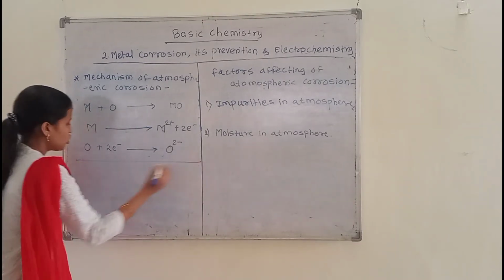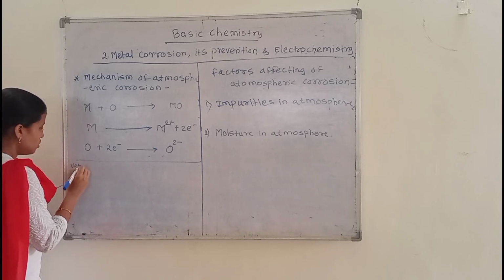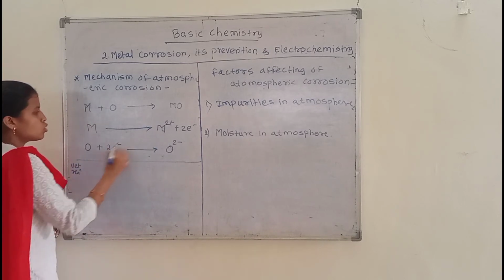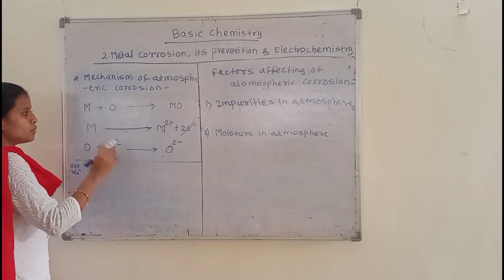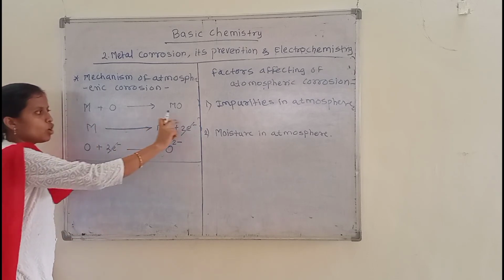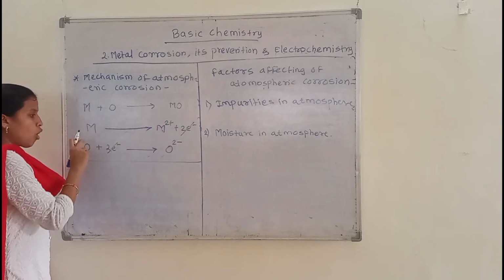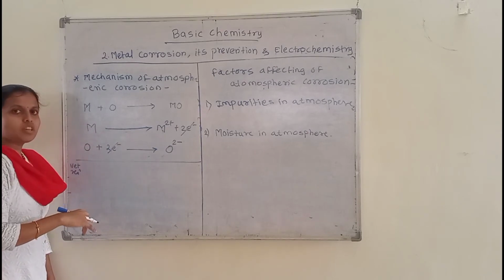And the net reaction is: these 2 electrons cancel each other, meaning in these reactions the metal loses its electrons and oxygen accepts these electrons.